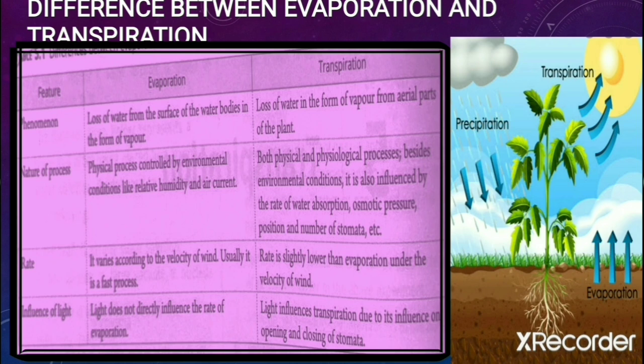So here in this picture also you can see what transpiration is. When the water is absorbed by the plant through the soil, then it will come into the leaves, and when the water is released out as water vapor through those leaves, then it is called transpiration. And evaporation is simply the loss of water, or evaporation of water, from any surface.